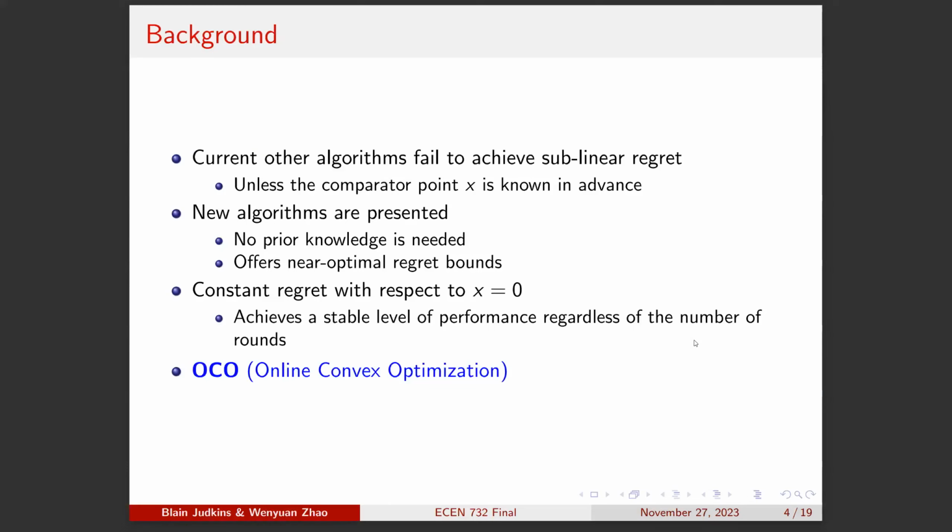Current other algorithms fail to achieve sublinear regret unless the comparator point x is known in advance. New algorithms are presented, no prior knowledge is needed for them, and they offer near optimal regret bounds. Constant regret with respect to x equals 0 achieves a stable level of performance regardless of the number of rounds. And for future use, OCO stands for Online Convex Optimization.